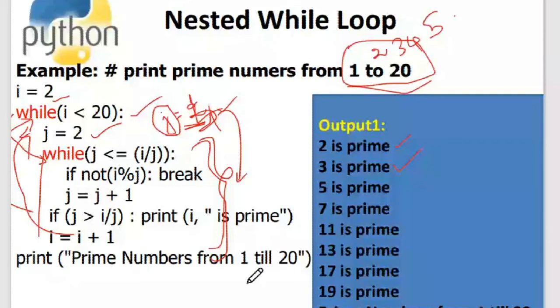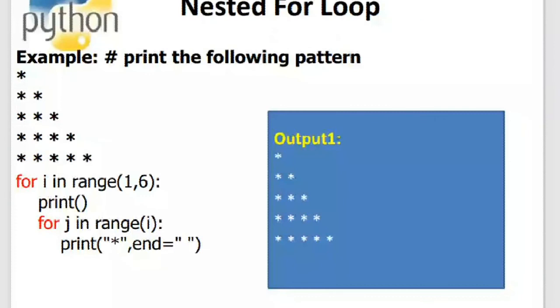Okay, so this is the nesting for loop, wherein we just wanted to print something in a pattern. The pattern can be anything, but this is the pattern for which we have written the program. Here I want the pattern where the maximum number of asterisks is 5, so that's why I have given the range to be 1, 6. This print is for the new line. If you're not giving this print, it will not come in the next line, and all the asterisks will come in a single line. So this print is given here to include the new line.